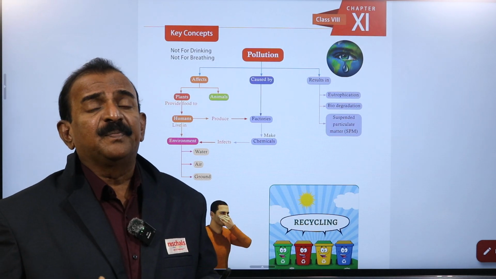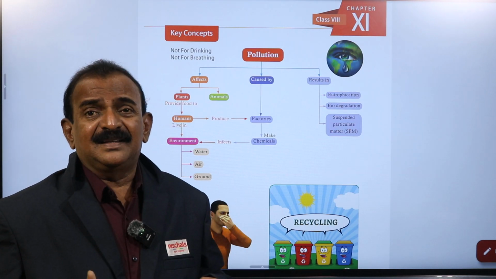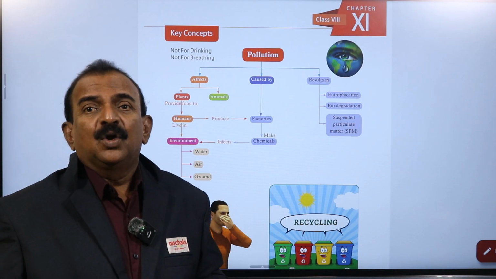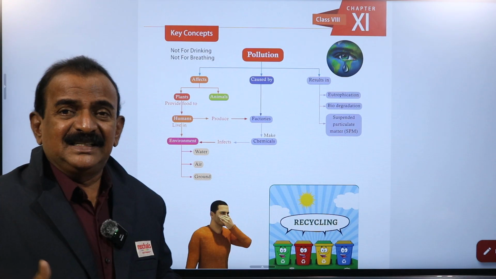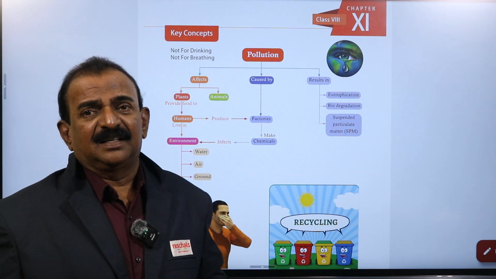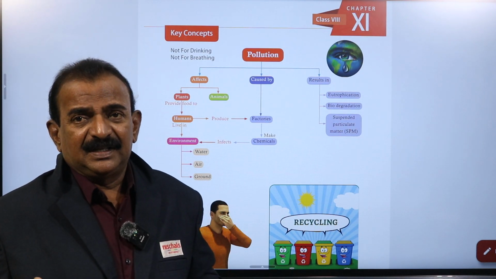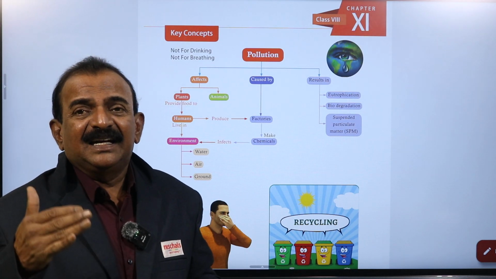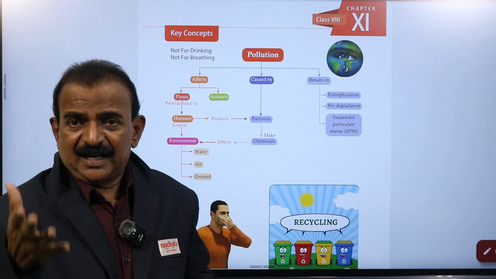That is the Bhopal gas tragedy. Release of toxic gas into the atmosphere, methyl isocyanate, was released into the atmosphere.